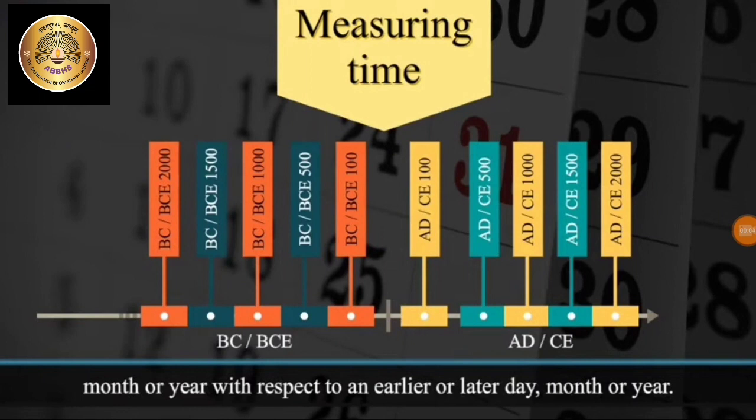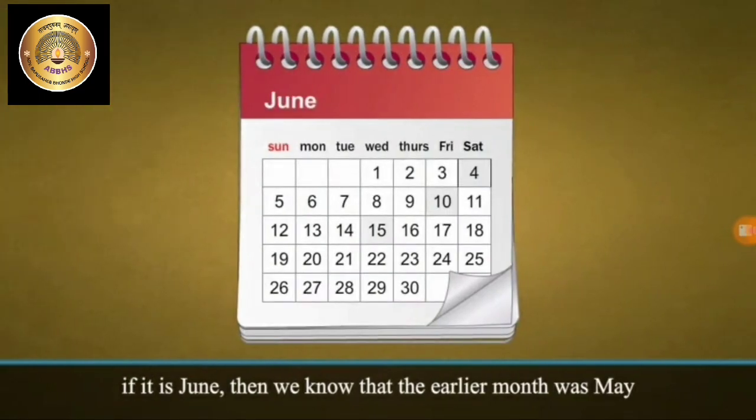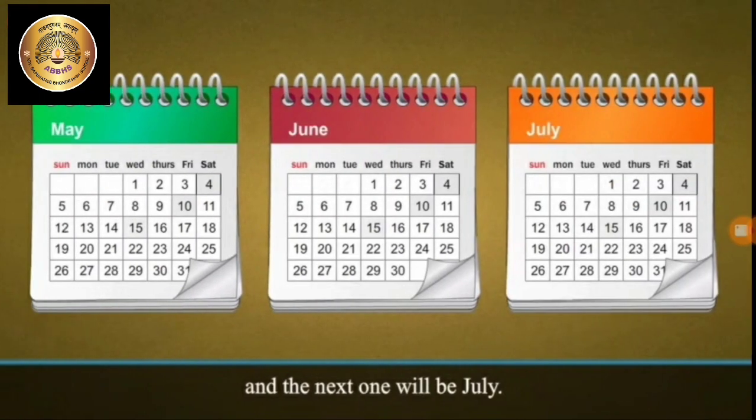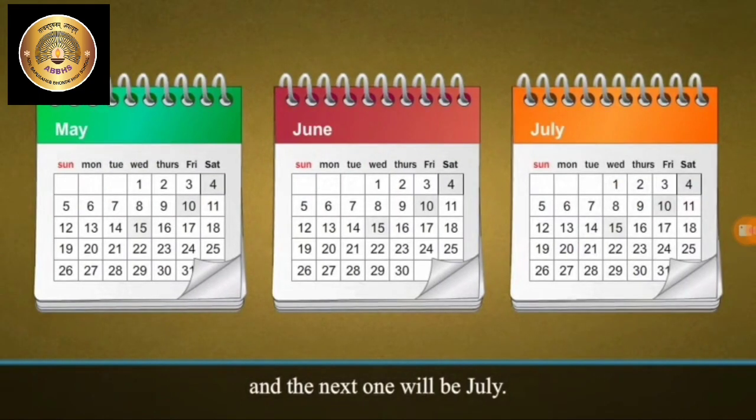These methods allow us to identify a particular day, month, or year with respect to an earlier or later day, month, or year. If it is June, we know that the earlier month was May, and the next one will be July.